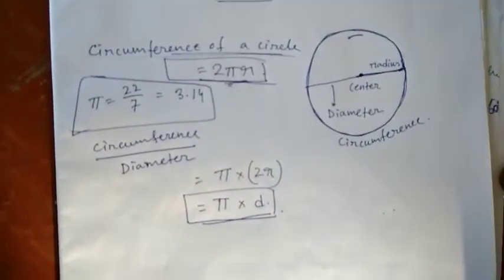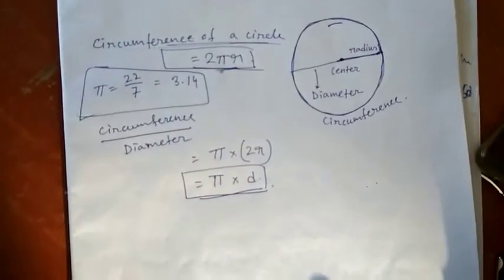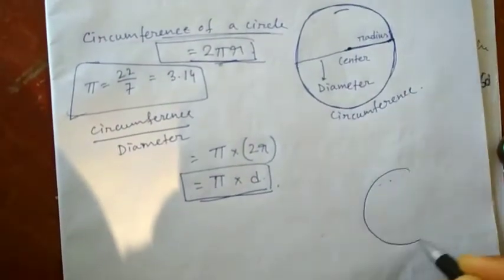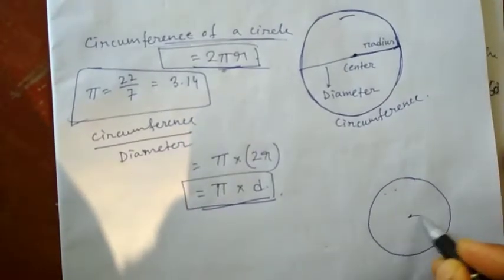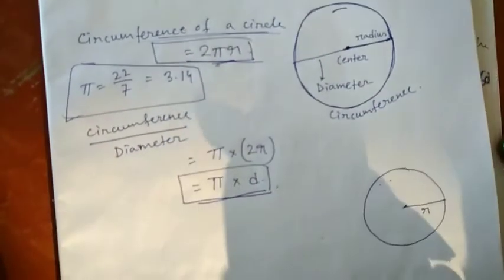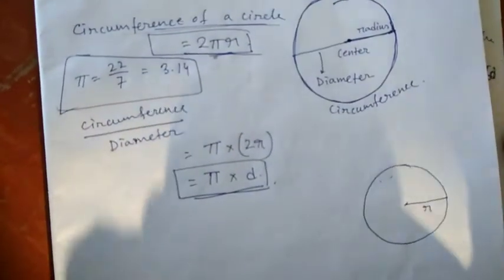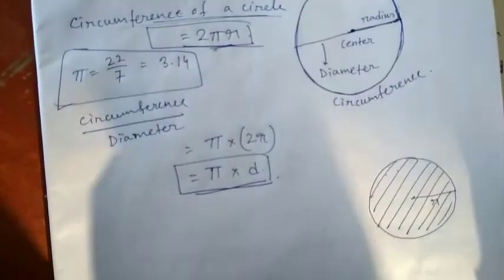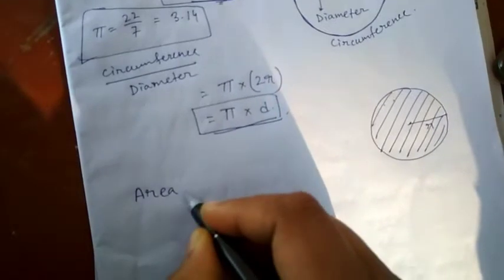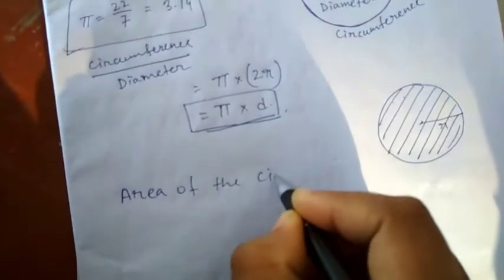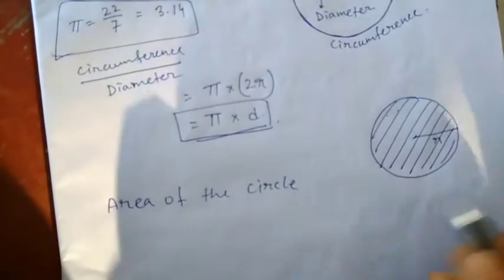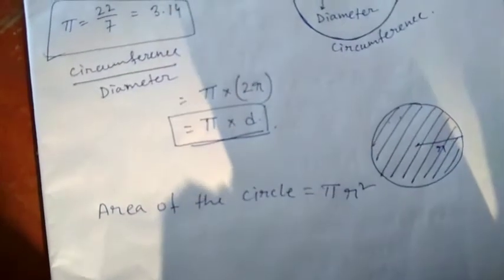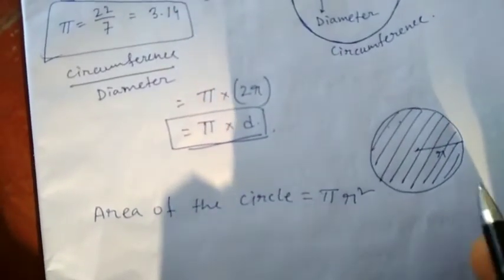Now we are trying to find the area of this circle. Area means the region enclosed by this circle. So here is a circle, and we know this one is the radius, which is of length r. So the area, the region enclosed by the circle, will be given by: area of the circle is equal to pi into r square. Pi into r square is the area enclosed by the circle.